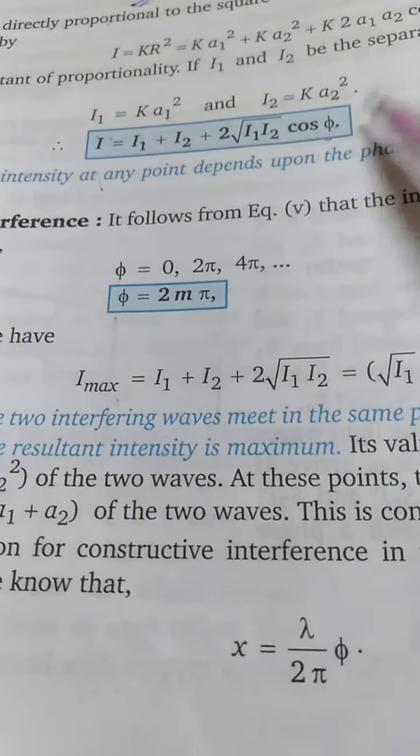So if cos phi is equal to -1, that is, if phi is an odd multiple of pi, in that case the minimum intensity will be (root I1 minus root I2) whole square, that is (A1 minus A2) whole square. So x is equal to (2m minus 1) lambda by 2, meaning an odd multiple of lambda by 2. So for constructive interference we have any multiple of lambda, and for destructive interference we have an odd multiple of lambda by 2.